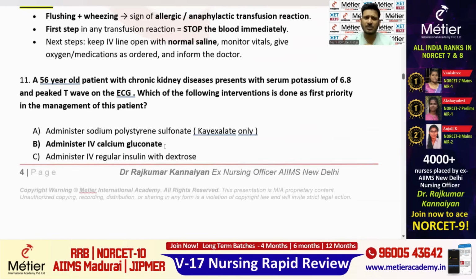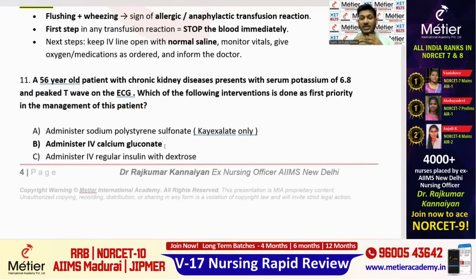A 56-year-old patient with chronic kidney disease presents with serum potassium of 6.8. 6.8 is a very huge level. What is the normal potassium level? 3.5 to 5.5 milliequivalents per liter, right? So here it is 6.8. It is highly elevated, and also the peaked T wave is present.